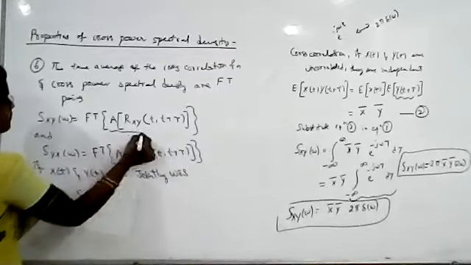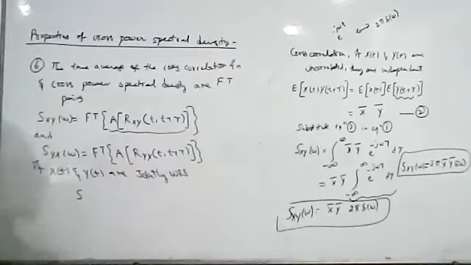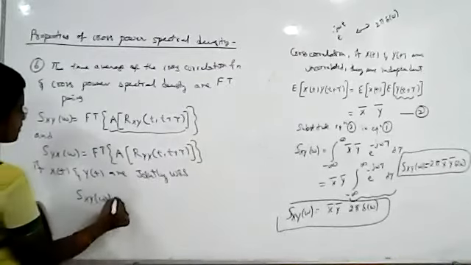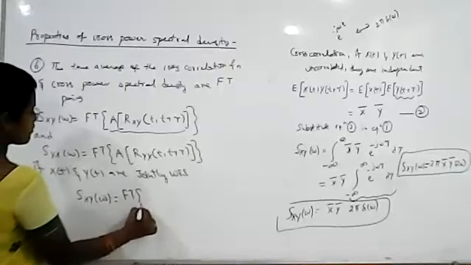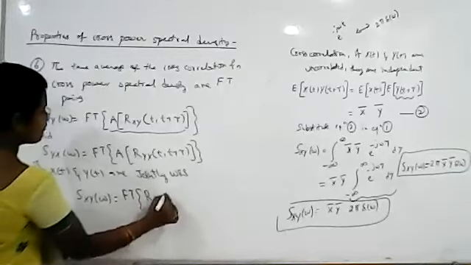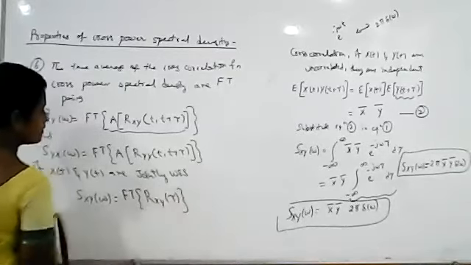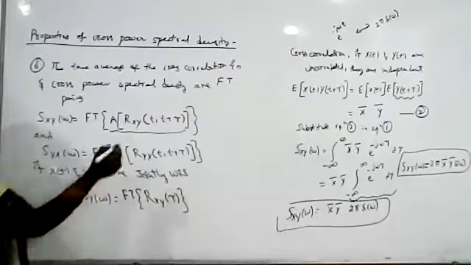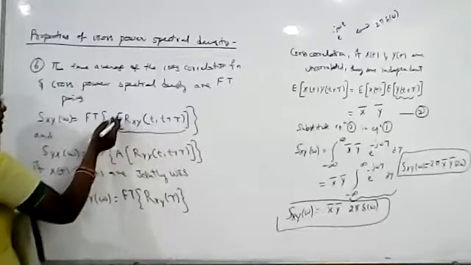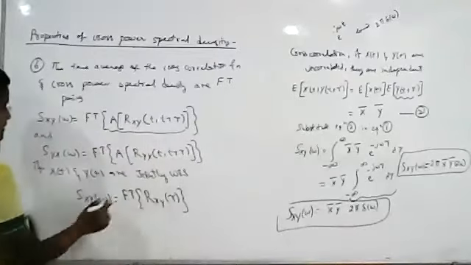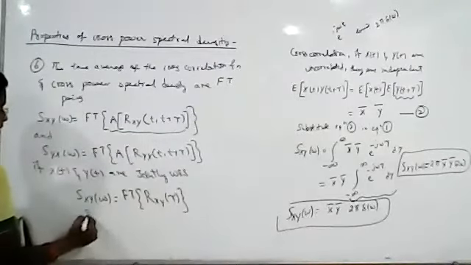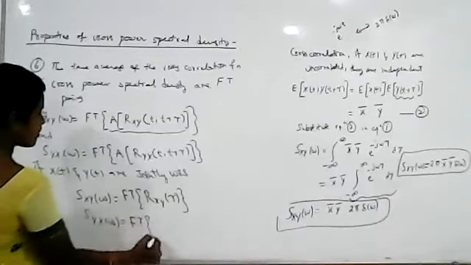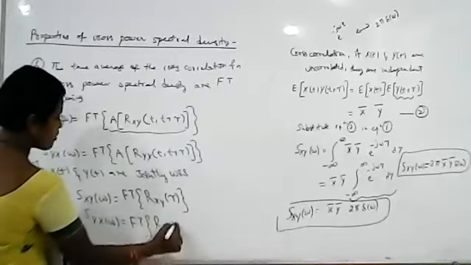So S_xy of omega becomes the Fourier transform of R_xy of tau, and similarly S_yx of omega is the Fourier transform of R_yx of tau.